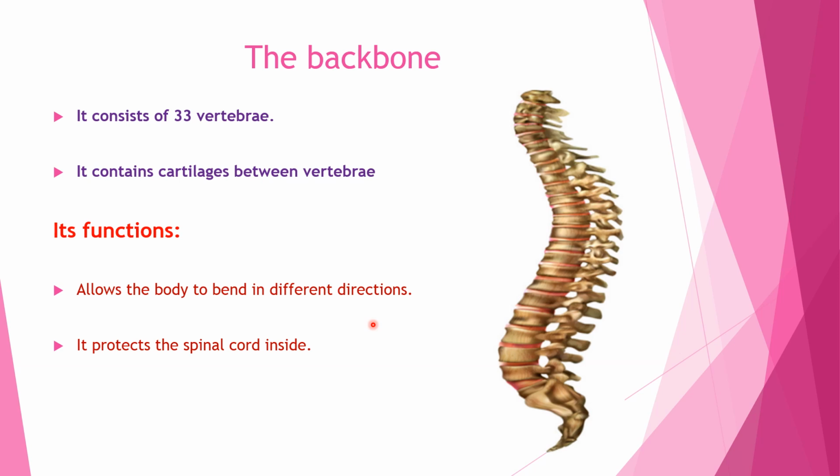You can bend your body in different directions, and it protects the spinal cord inside because, as we mentioned before, the spinal cord is located inside the backbone. So the backbone consists of 33 vertebrae and contains cartilage between them to prevent friction, and its function is to allow the body to bend in different directions and to protect the spinal cord.